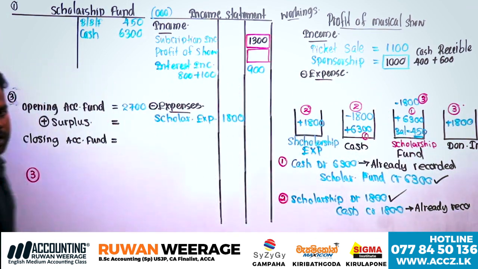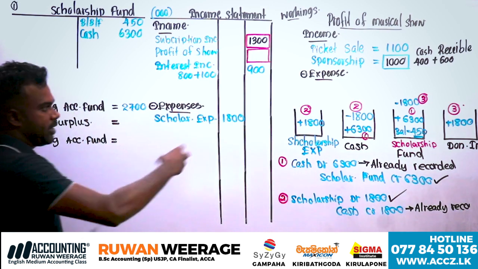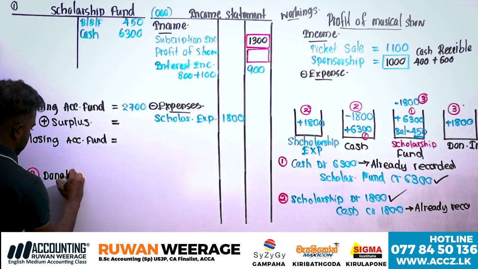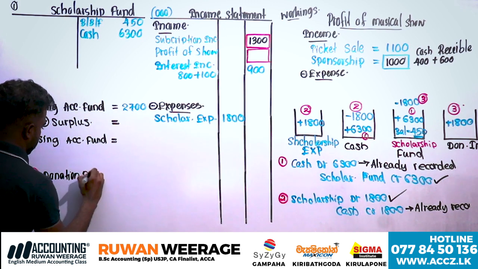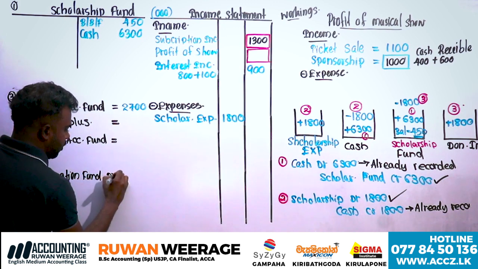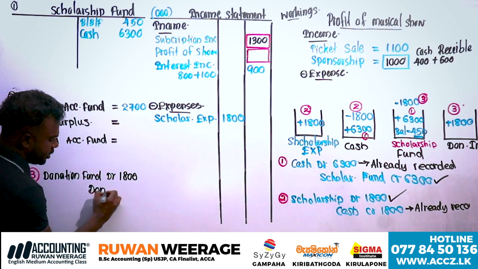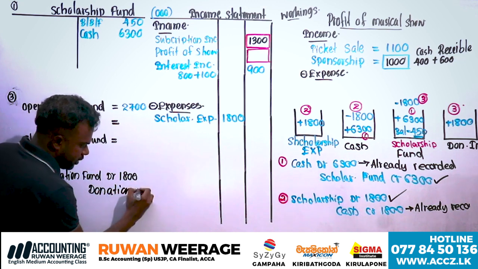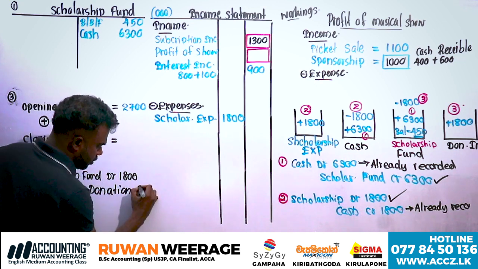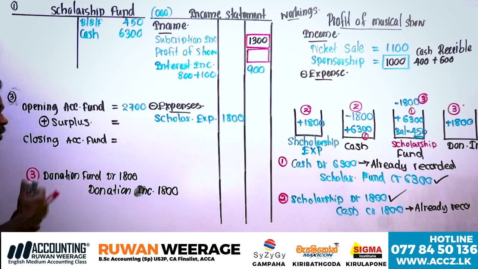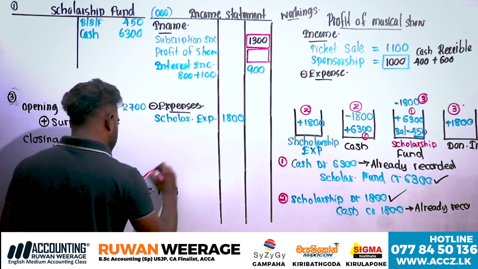The donation or scholarship fund decreases, so donation fund debit 1,800, donation income credit 1,800. Both entries you have to record.